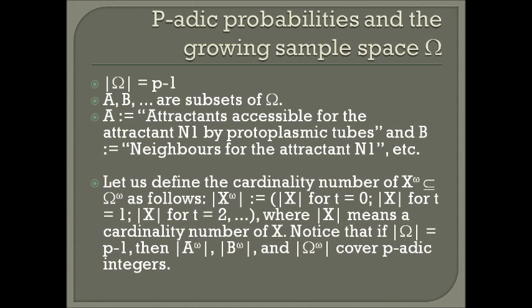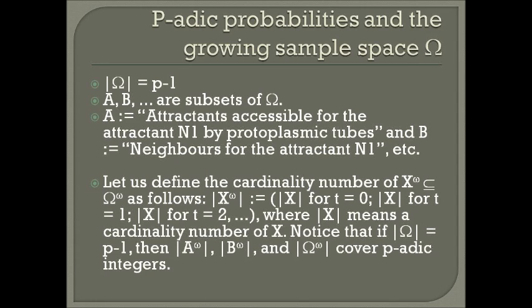Some other conditions change for different time t from 1, 2, etc. So we can see that the property B is verified on the same number of members of omega for any time t. Nevertheless, the property A is verified on different number of members for different time t.